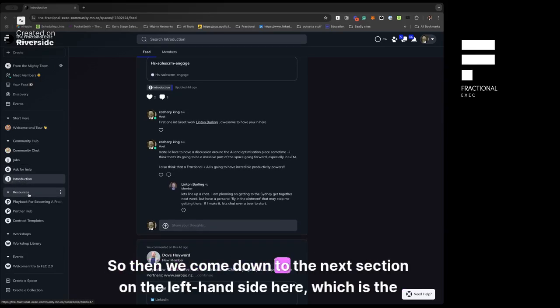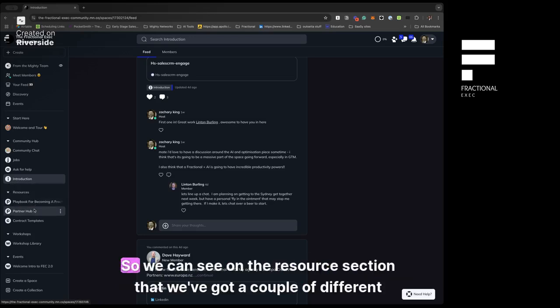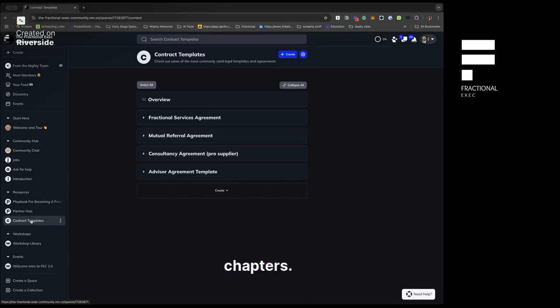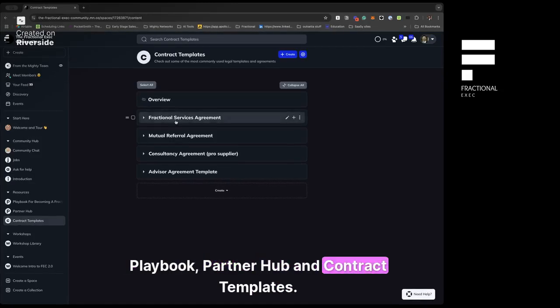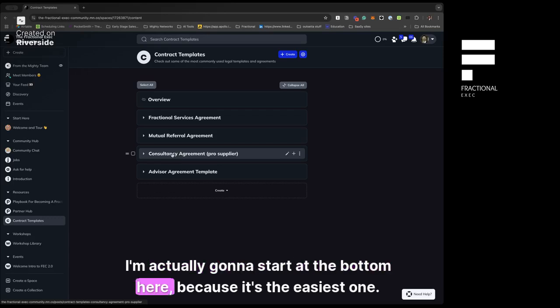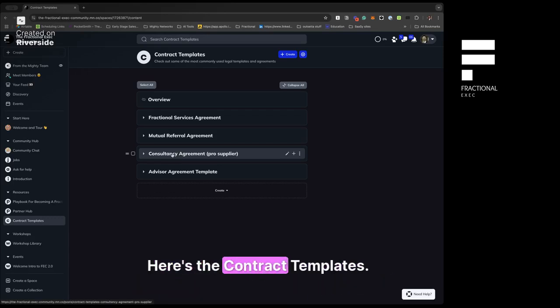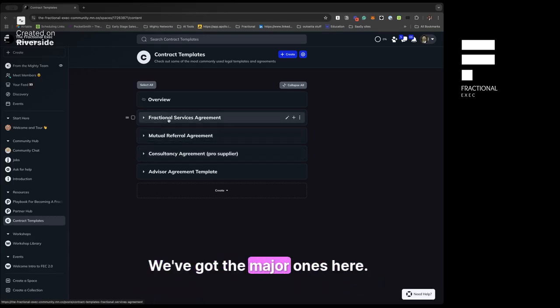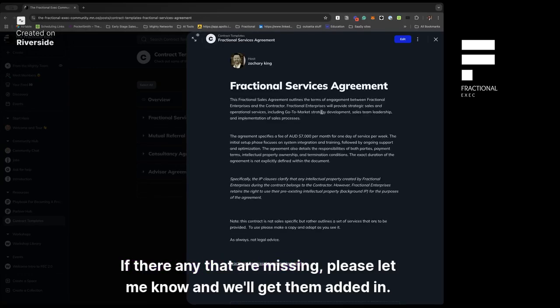So then we come down to the next section on the left-hand side here, which is the resource section. We can see on the resource section that we've got a couple of different chapters: playbook, partner hub, and contract templates. I'm actually going to start at the bottom here because it's the easiest one. Here's the contract templates. We've got the major ones here. If there are any that are missing, please let me know and we'll get them added in.